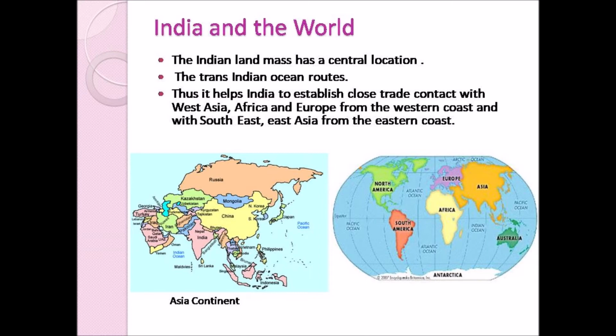Thus, this facilitates India to establish close trade contact with West Asia, Africa, and Europe from the west coast, and with Southeast Asia from the eastern coast. That is, through the Arabian Sea it can carry on its trade with West Asia, Africa, and Europe, and through the Bay of Bengal it can carry on its trade with Southeast Asia and other eastern countries.